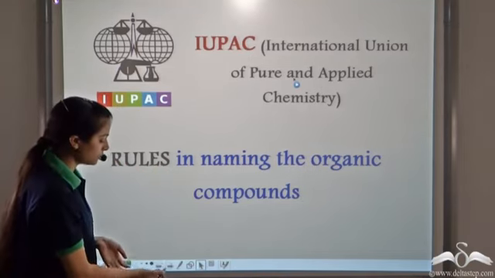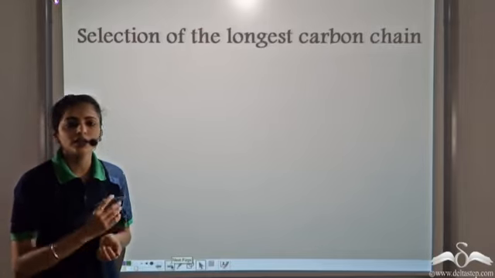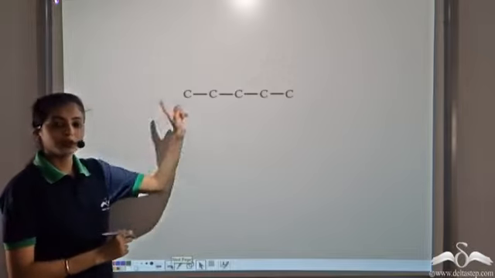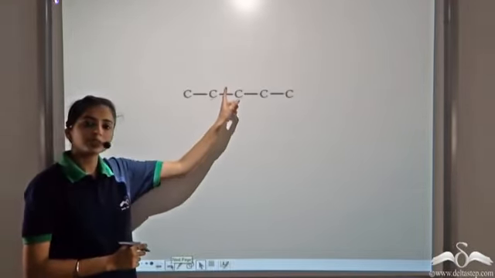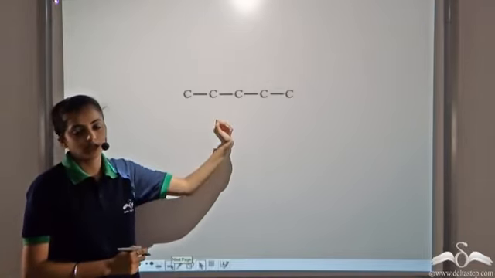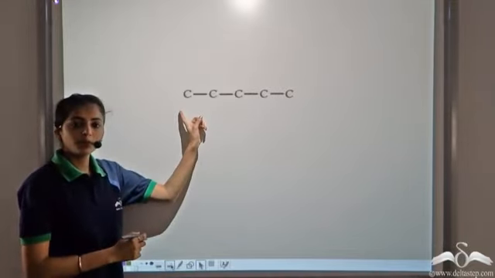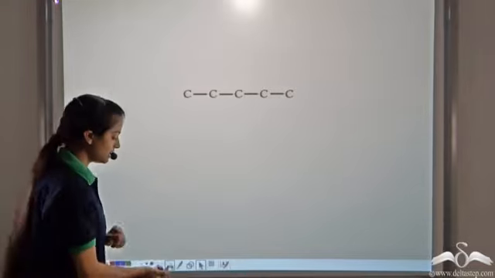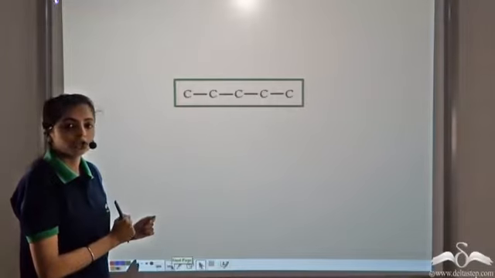The first step or the first rule is the selection of the carbon chain in any compound. Let's take a carbon compound. So we have an organic compound. If the other positions or other atoms are not mentioned, it means that the other positions are occupied by hydrogen atoms. So we can skip it in this case. So the first step is to find the longest carbon chain. So in this case, we see that this itself is the longest carbon chain.